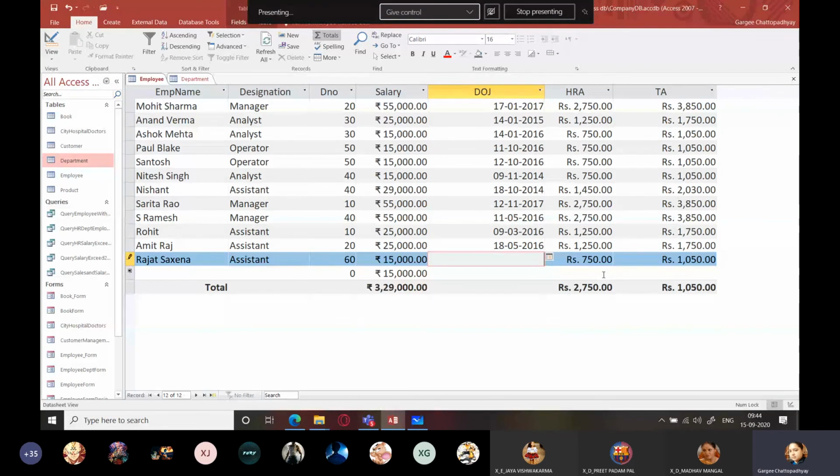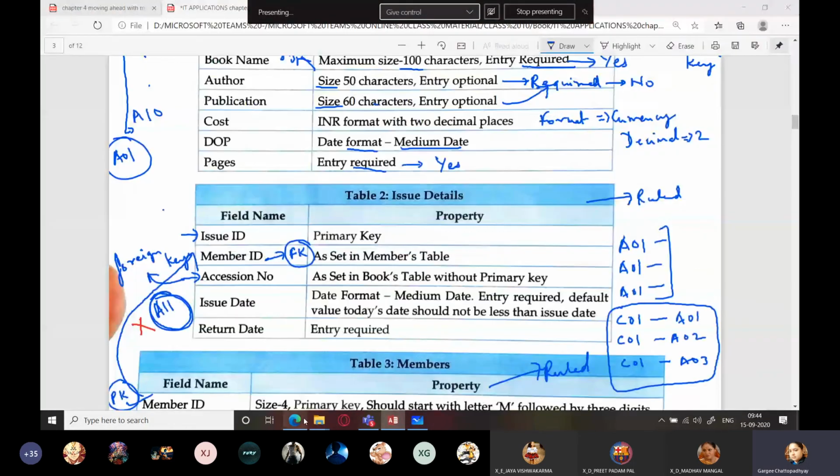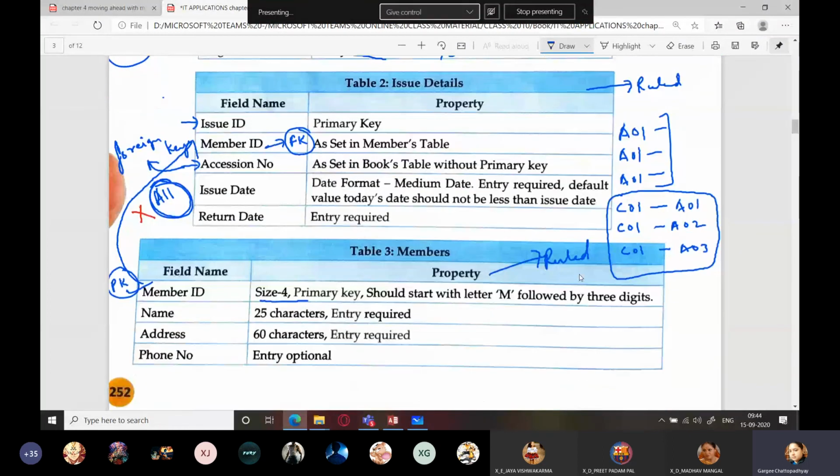And for whom have you made the database? For the organization. If there are errors in the database, will the work run smoothly? Tell me. No, ma'am. So that is exactly the reason this is known as integrity check. That is to check whether you are inserting